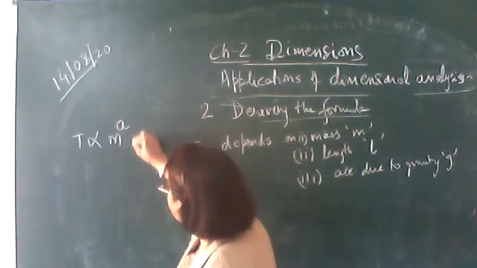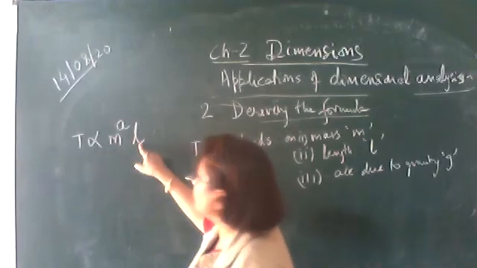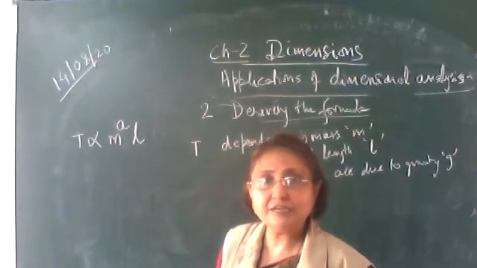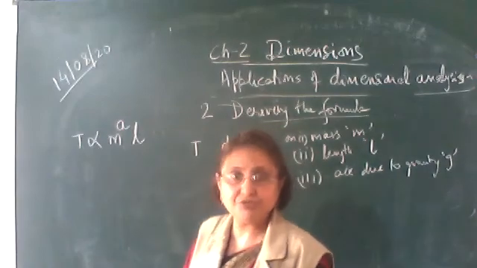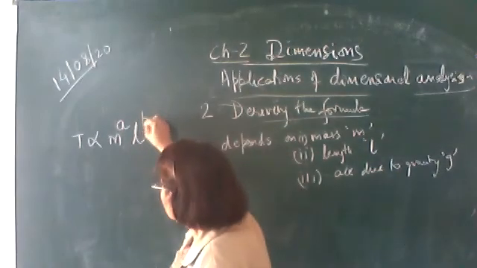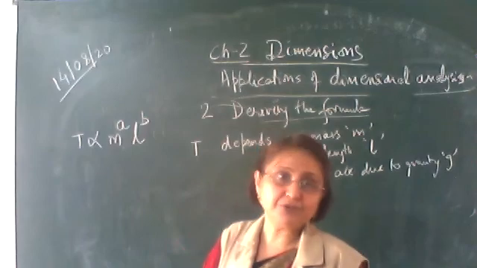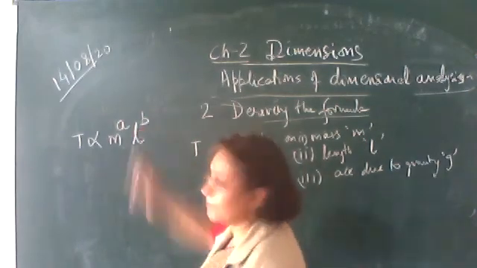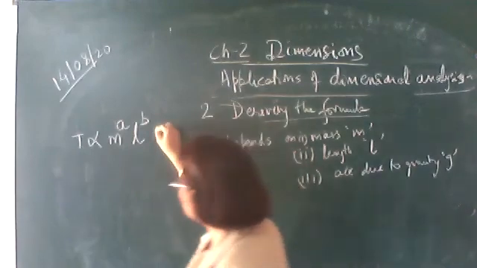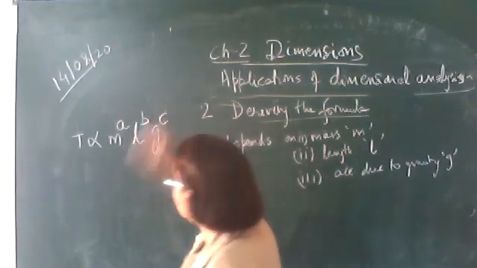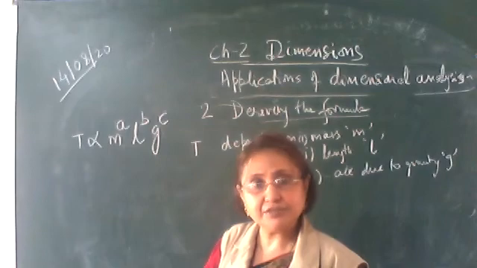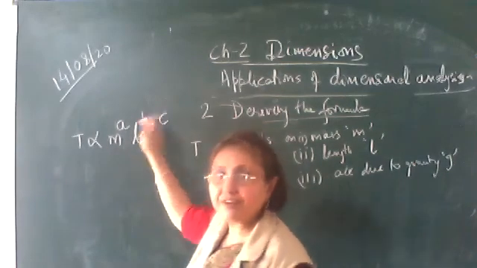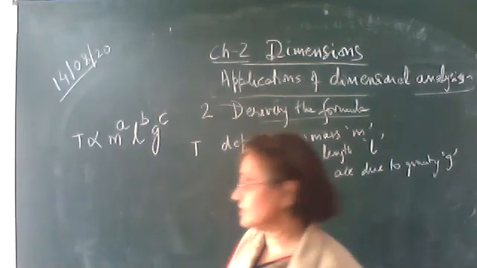It's also depending upon the length. Time period is proportional to length, and how it is depending, directly, inversely, square, whatever it is, we don't know. That is this b power we have to determine. So let us raise the length to the power b, and it's also depending upon the acceleration due to gravity. Let the power be c. So time period is depending upon these terms. We'll raise them to the power a, b and c.